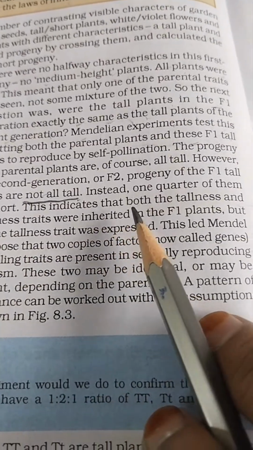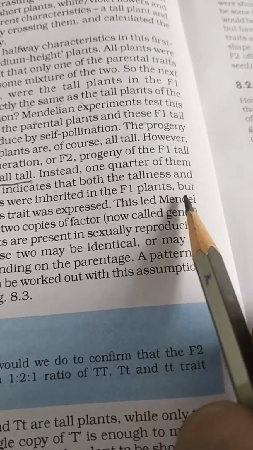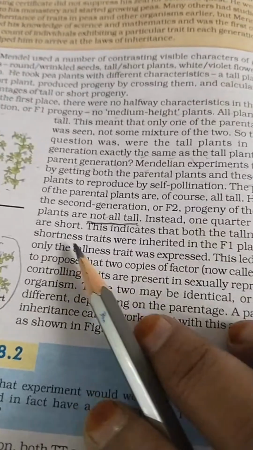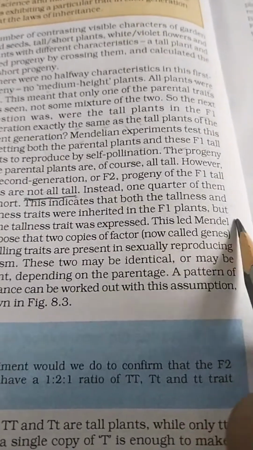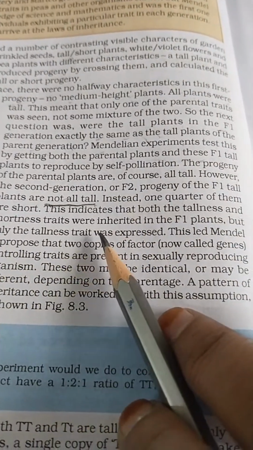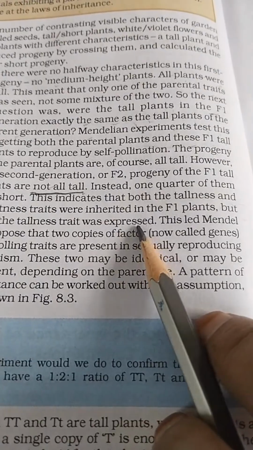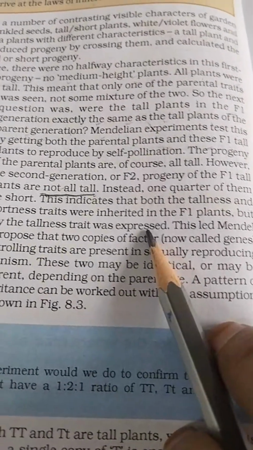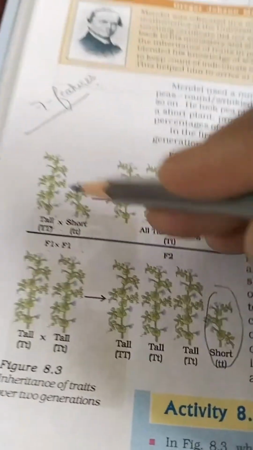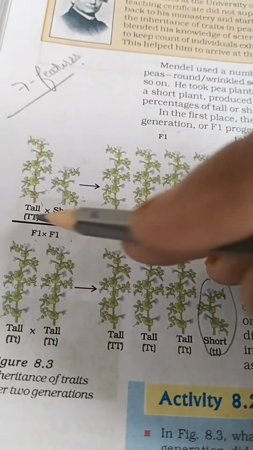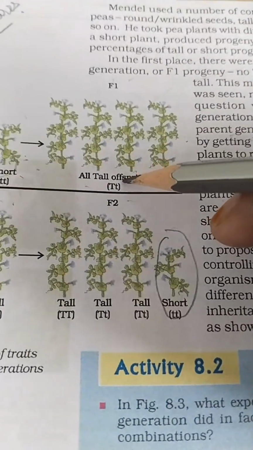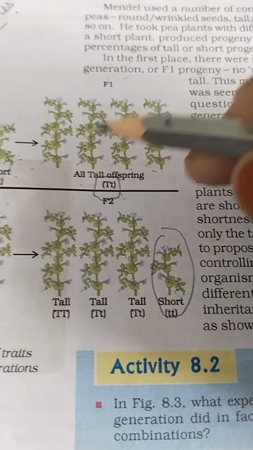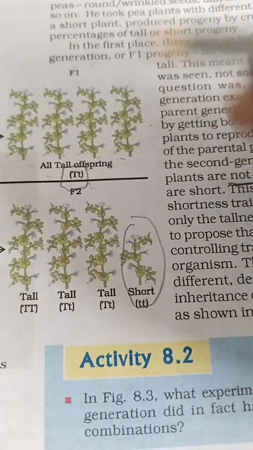This indicates that both the tallness and shortness traits were inherited in the F1 plants, but only the tall trait was expressed. See, it means in this generation both characteristics, tall as well as short, have been inherited, but only the expression of the tall trait has taken place.